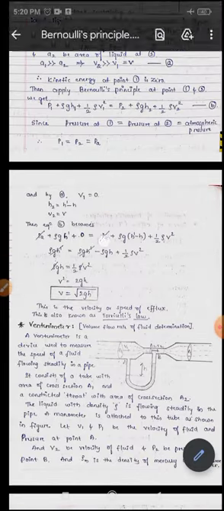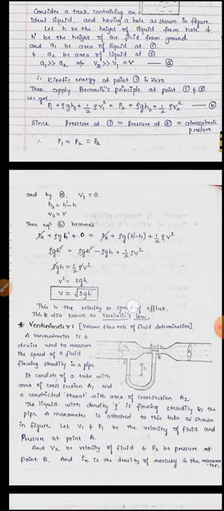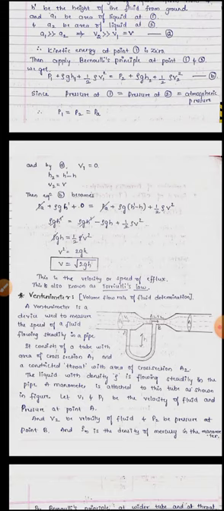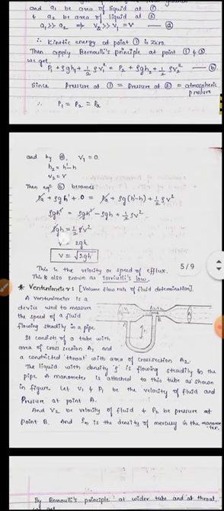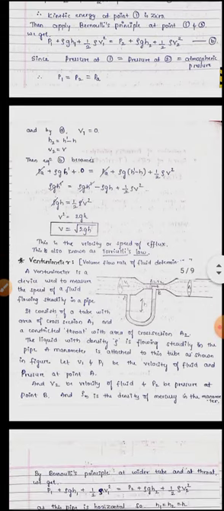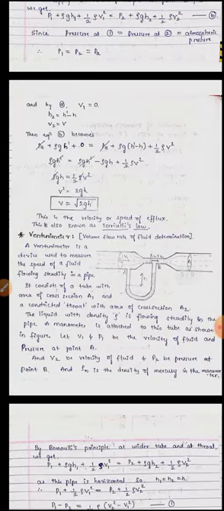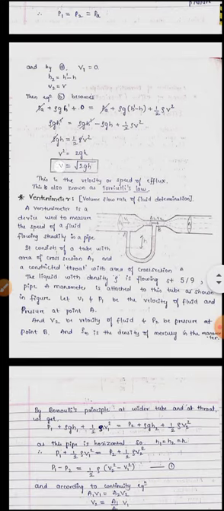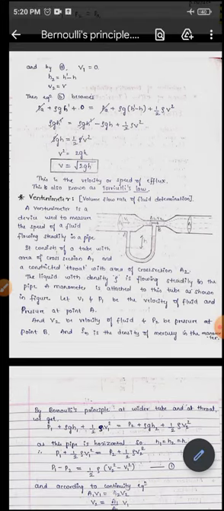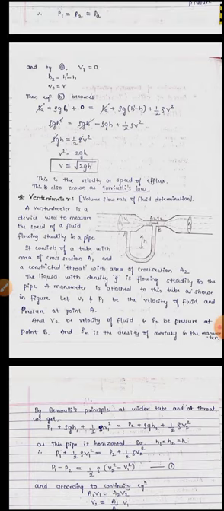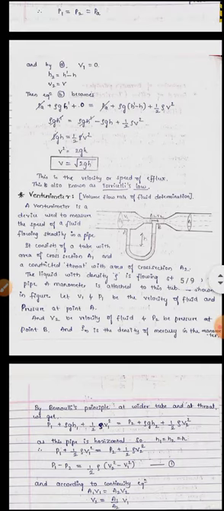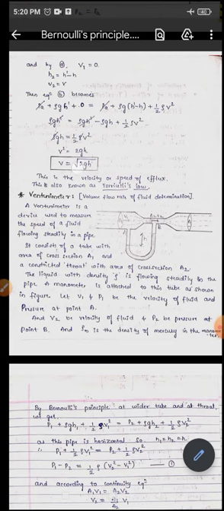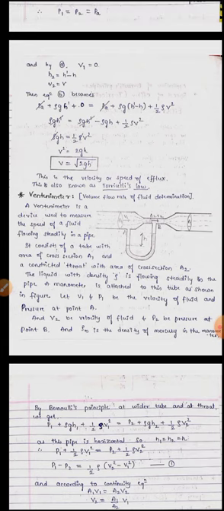Then PA gets cancelled, and after simplifying these terms we get V square is equal to 2gH, that is V equals square root of 2gH.